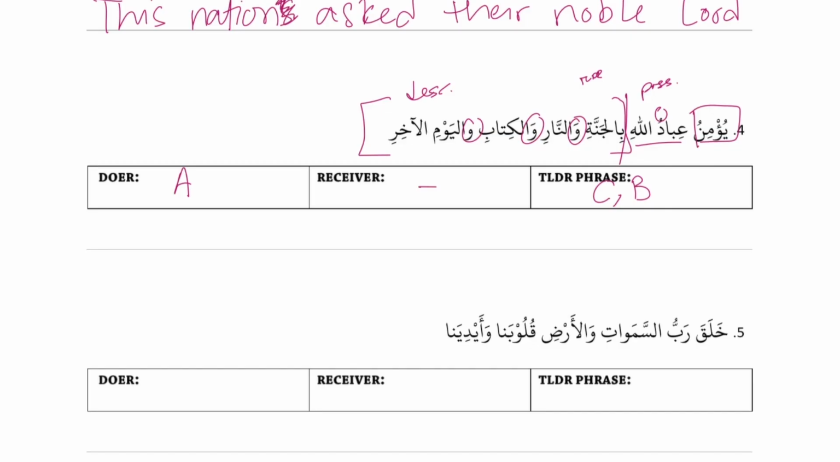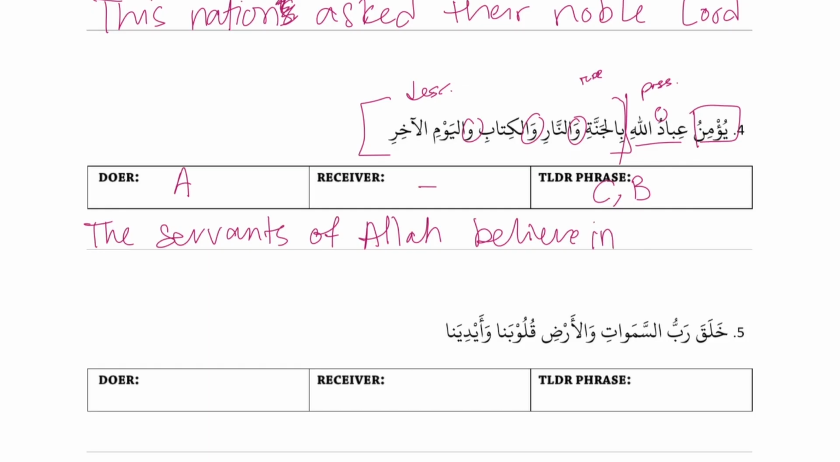Let's translate. Okay, so starting with the doer, the servants of Allah. And yu'minu is to believe. Bil jannati, believe with Jannah? No, believe in. So bil jannah.